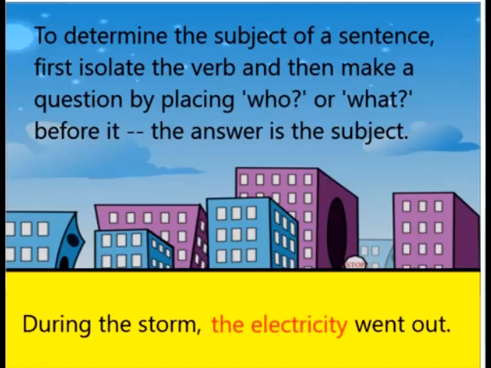Now sometimes it's tricky to know what is the subject. You can't use the general rule that the starting of the sentence will be the subject. For example, during the storm the electricity went out. At first glance, storm can seem like the subject, but no, here electricity is the subject. Why? To know this, isolate the verb, here went out, and then make a question out of the sentence. For example, what went out? The electricity went out. So the electricity is the subject.